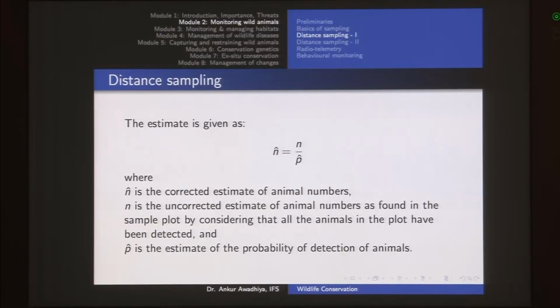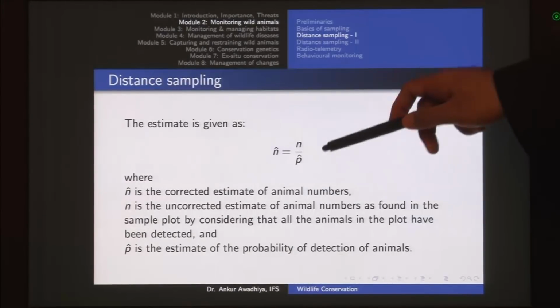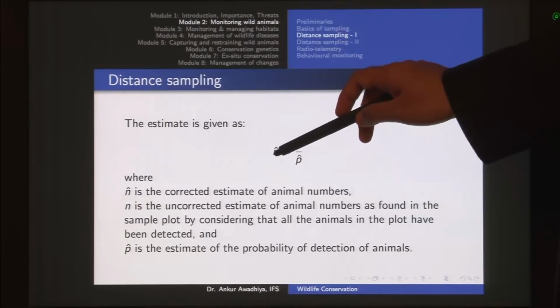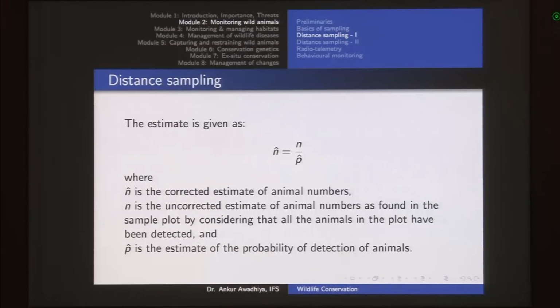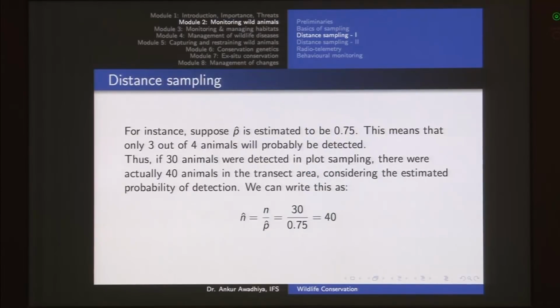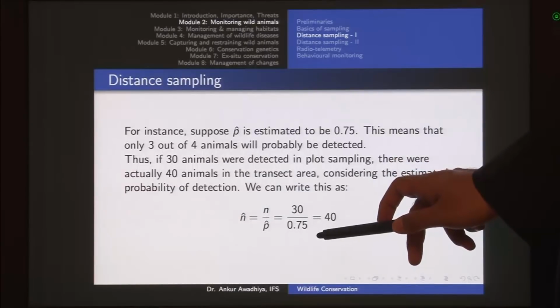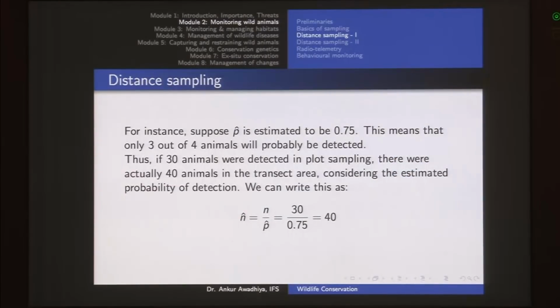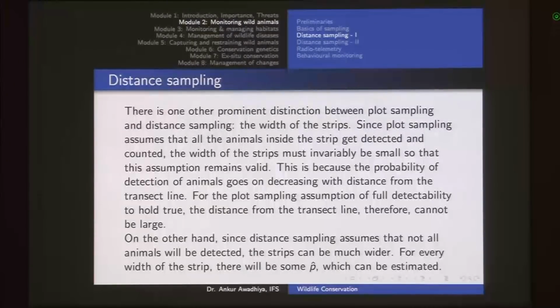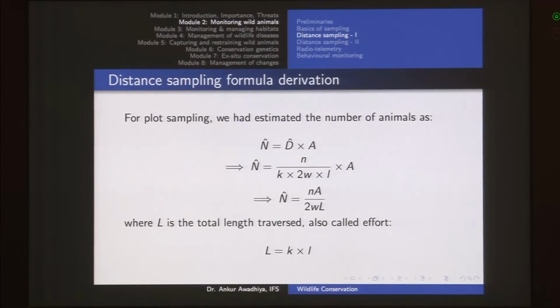So, we have a probability of detection of animals, and when we incorporate that, we get into distance sampling. The probability of detection is given by p hat. If you are observing n animals and if you have this value of p hat, the correct number of animals will be n divided by p hat. Then we had this example, if p hat is 0.75 and you are observing say 30 animals, the correct number of animals will be n divided by p hat, which is 30 divided by 0.75, which is 40. So, this is an important concept, p hat. Next, the width of the strips can be very large in the case of distance sampling, because we will have a different p hat.